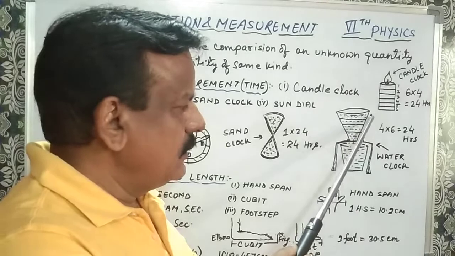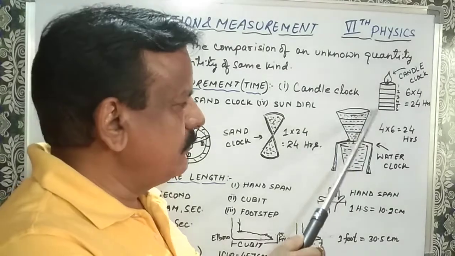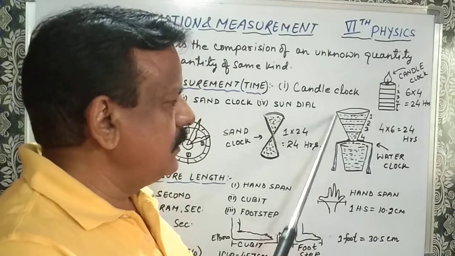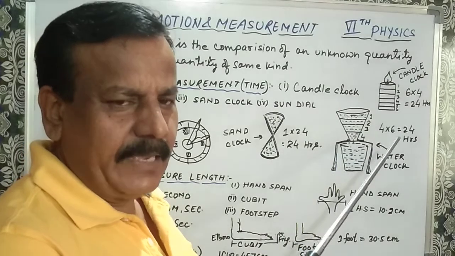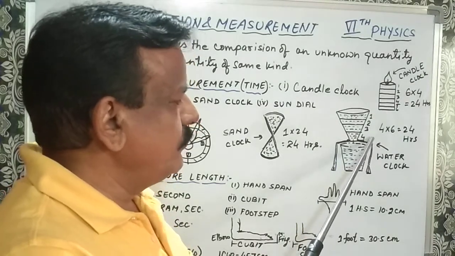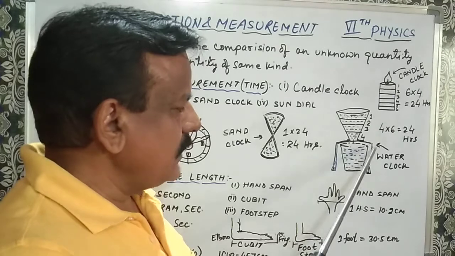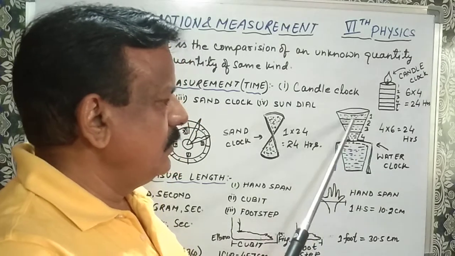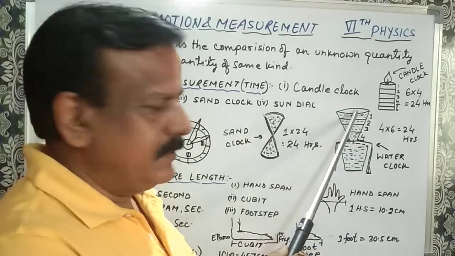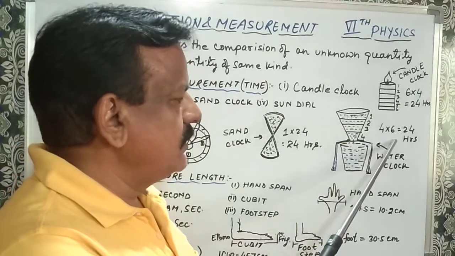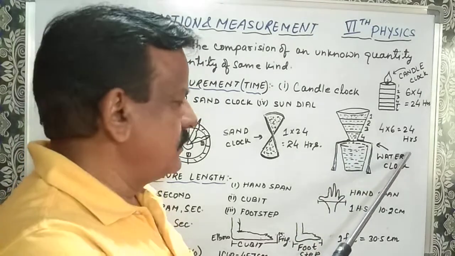become vacant, then 1 hour completed. This way, if the complete container, upper container becomes vacant, then 4 hours completed. And then the same water was poured again inside it. So 4 into 6, 24 hours.